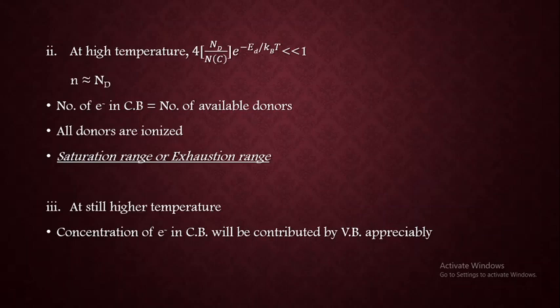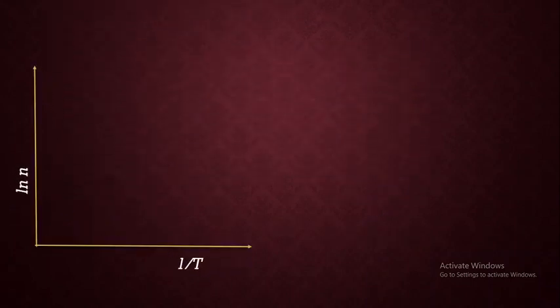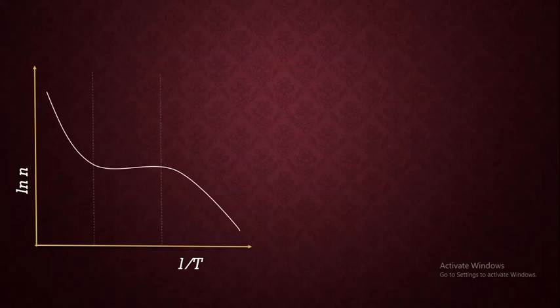So based on these three different cases, we can plot a graph of what happens to carrier concentration as a function of temperature. First, let us consider a graph of ln n as a function of 1 by T. So first, we are going to get a graph something like this. I am going to divide this graph into three parts. The first part represents high temperature, the second part represents intermediate temperature, and the third part represents low temperature, because along the x-axis we have the inverse of temperature.